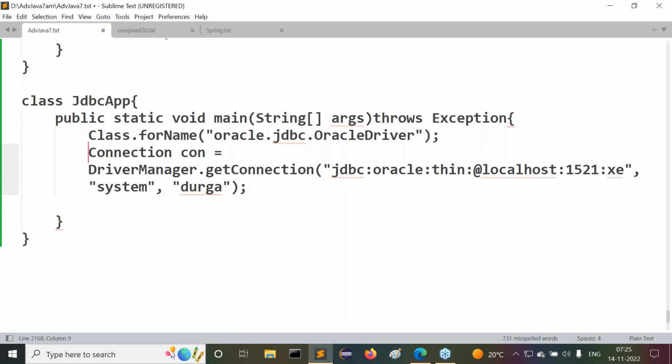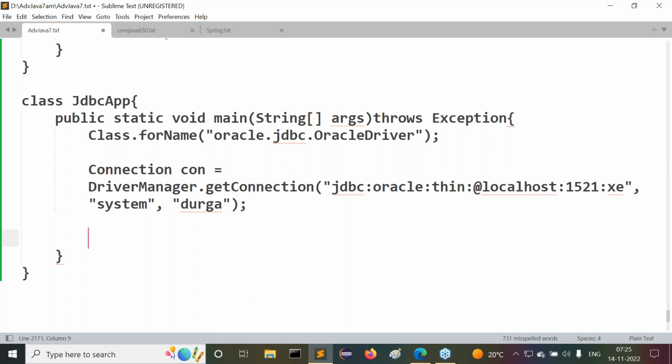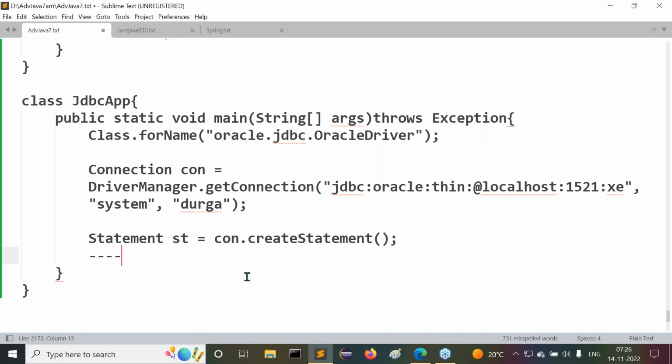This is the connection object that we created. Next we need to create a statement: Statement st = con.createStatement(). Now observe carefully. When the JDBC program is executing, JVM will first execute con.createStatement(). When JVM is executing con.createStatement(),